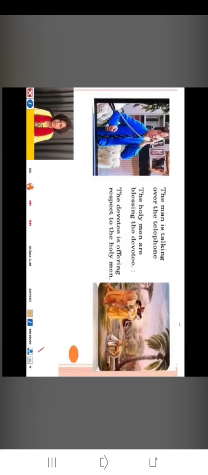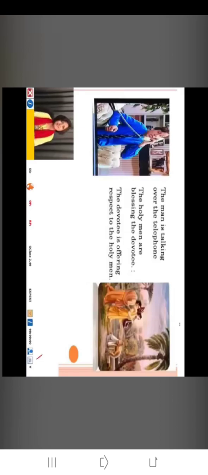Here we see a devotee bowing before the holy men, and the holy men, like it is typically done in India, are blessing the devotee. So the action is bless. The two holy men are also looking at the devotee, and the devotee is kneeling and offering respect to the holy men. So the words which convey action from this picture are bless, kneel, and look.